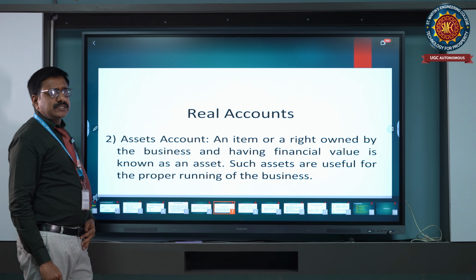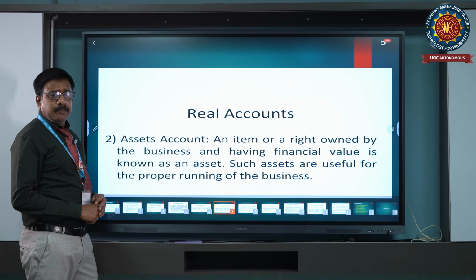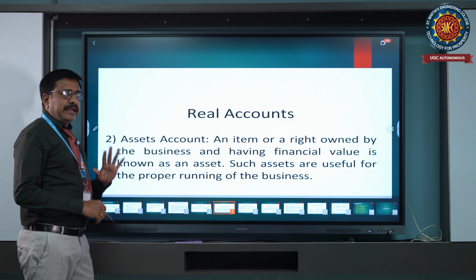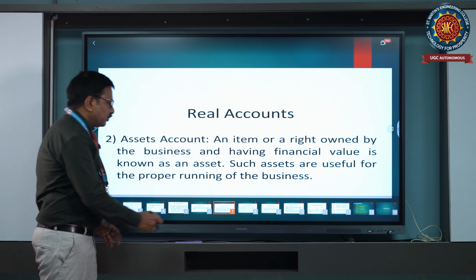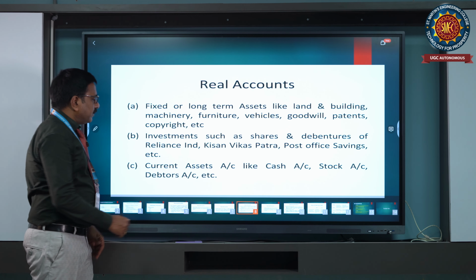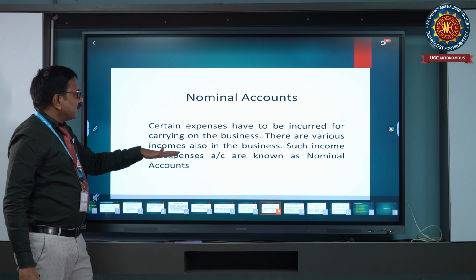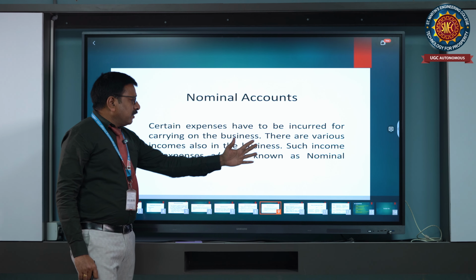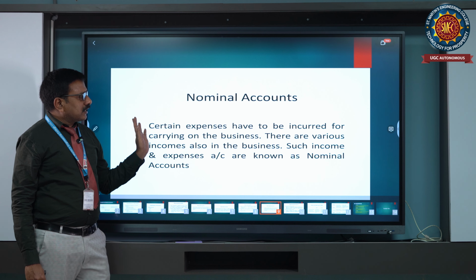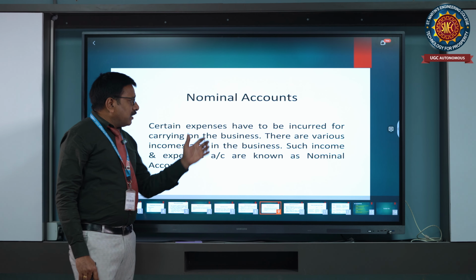In real accounts, we consider all the financial transactions related to cash, property, any assets and liabilities. In nominal accounts, we generally consider all the expenditures and losses, all expenses related to the business, and also all the incomes and gains. All these come under the nominal account.